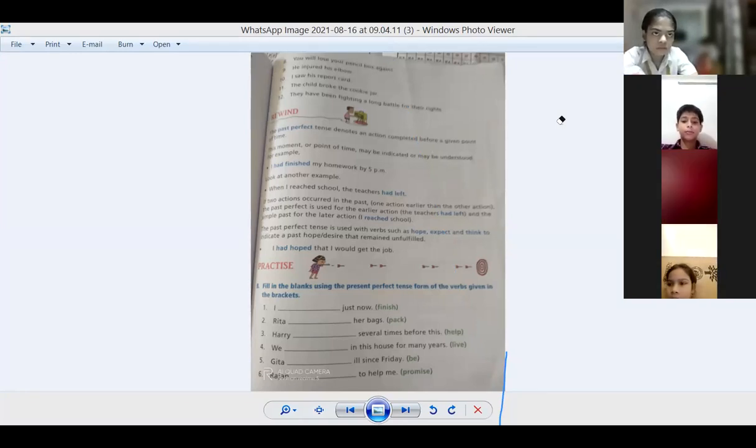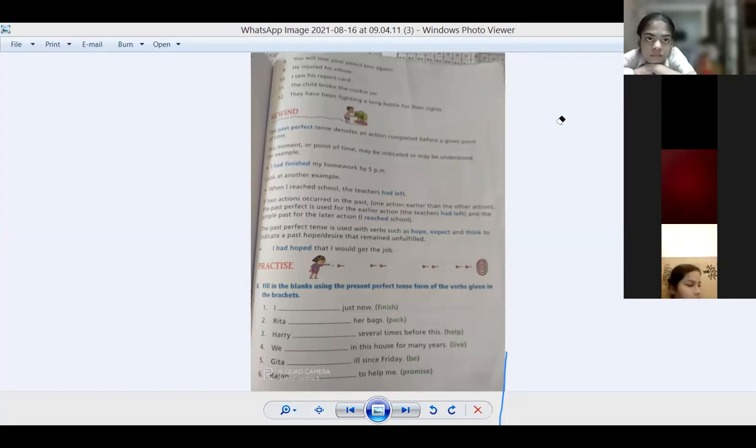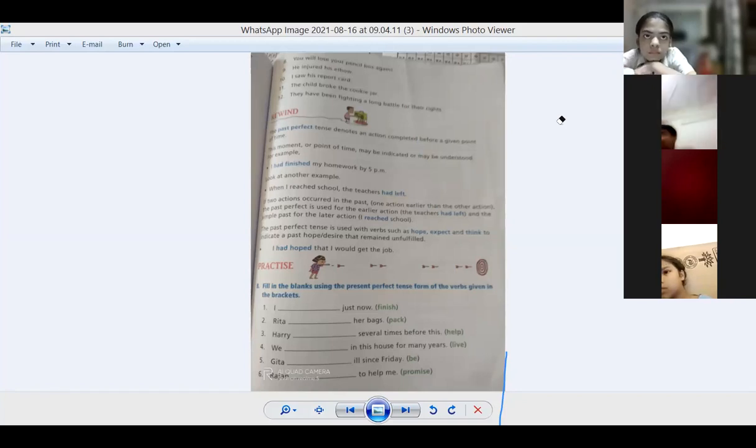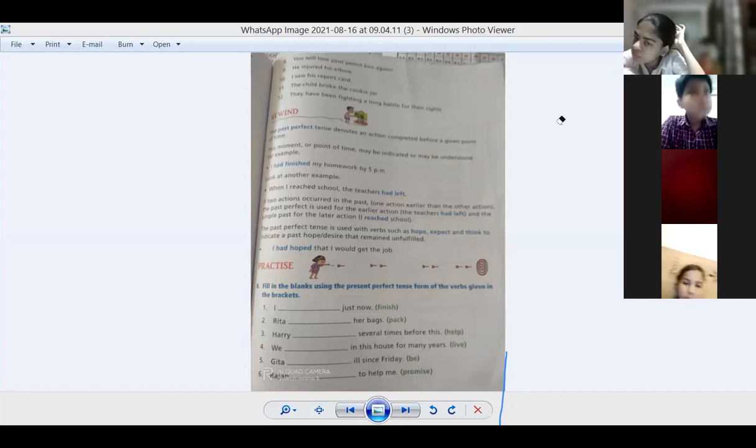Like I have done my work. So the formula will be subject plus has/have plus verb third form plus object. If the work is finished in the present moment, then we use present perfect tense. Like I have done my work. It means you have finished your work just right now.